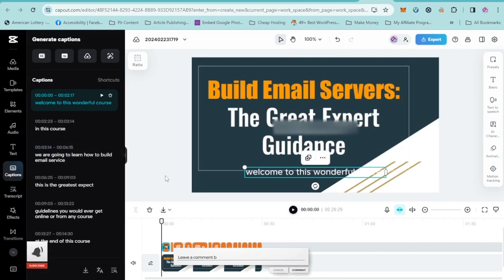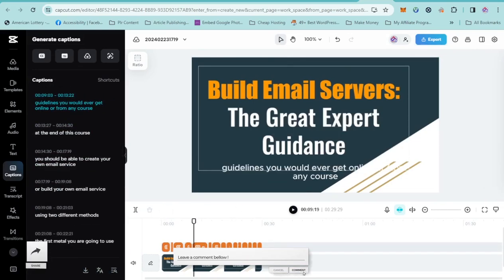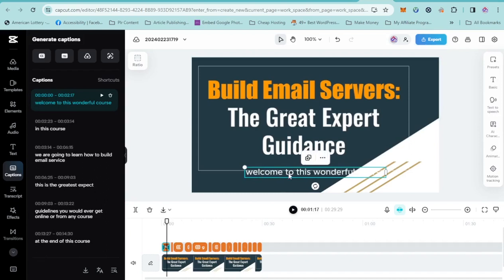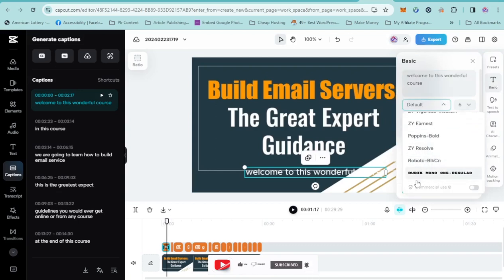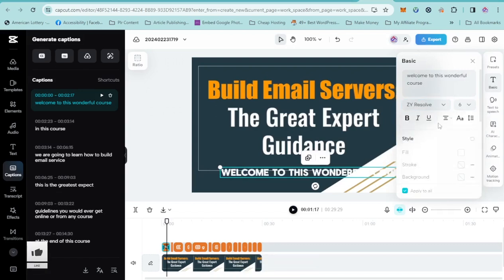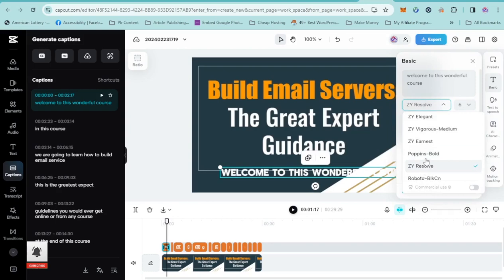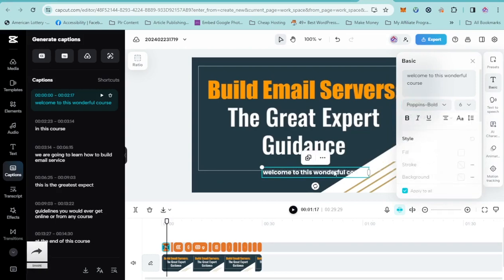All right, so now let's change how you want it to look. We need to change the color of this, because you see it is overlapping on the red and on the white over here, so you cannot see the font really well. You just have to click on the basic text over here. You can change the type of the text that you want. So let's say I want this. I'm going to select that. Or let's say I want Poppins. Yes, I'm going to select that.